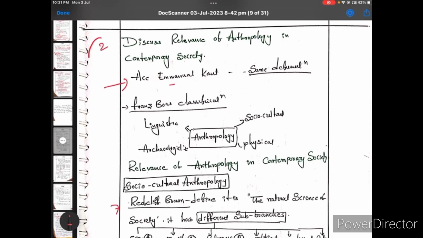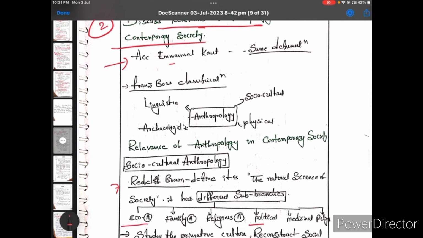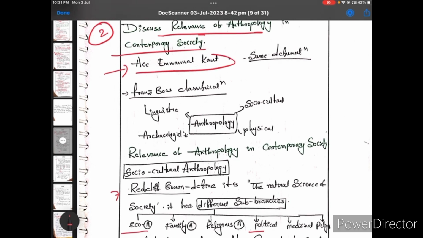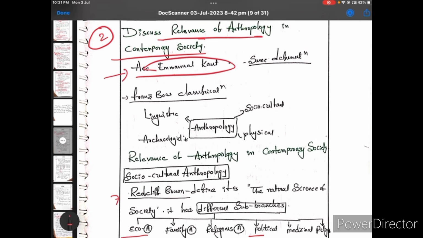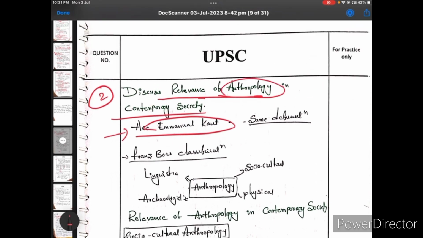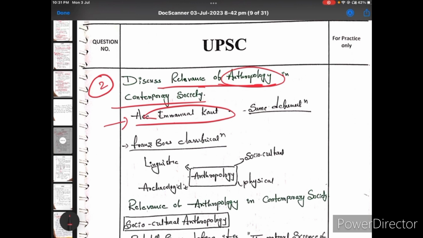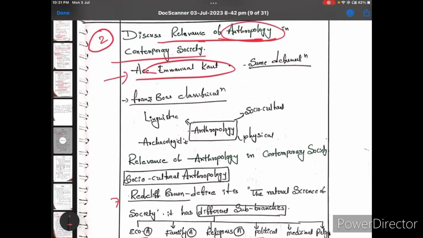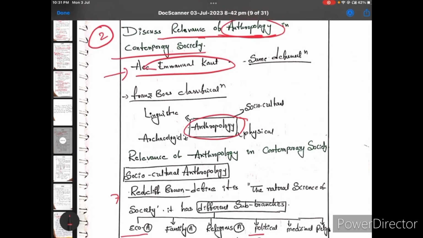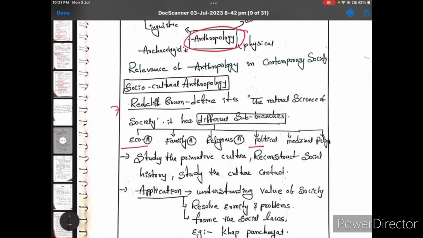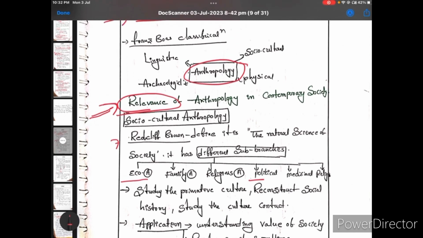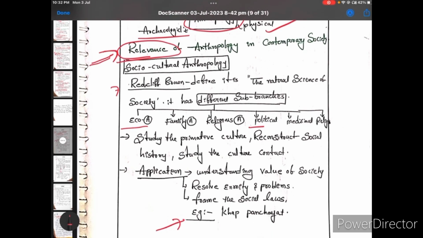Okay. And next question. Discuss the relevance of anthropology in contemporary society. So here I used the same definition of anthropology. Why? Because the question is asking relevance of anthropology. First try to write about the anthropology and after that write the relevance. So I used the definition and at the same time I used the classification. So now relevance of anthropology. When you are writing the relevance of anthropology, try to cover all areas of anthropology. Matlab socio-cultural, physical, archaeological and linguistic anthropology.